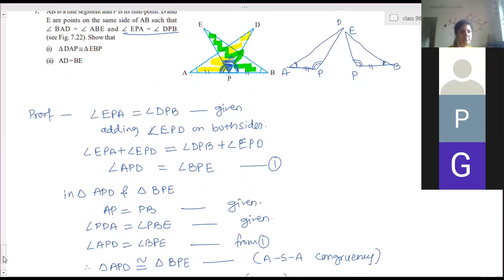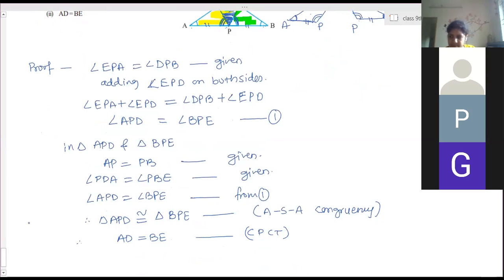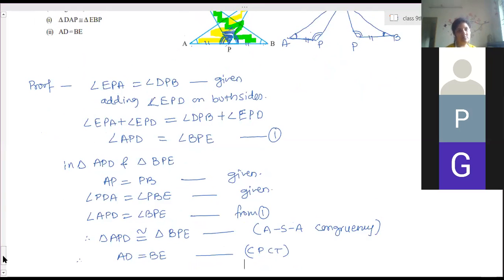Clear? Yes, ma'am. Ma'am, in the question they have asked to show the congruency of these two triangles only, but the way they have written is different. So should we write that? Anyway, you can write it down, no issue. Okay.